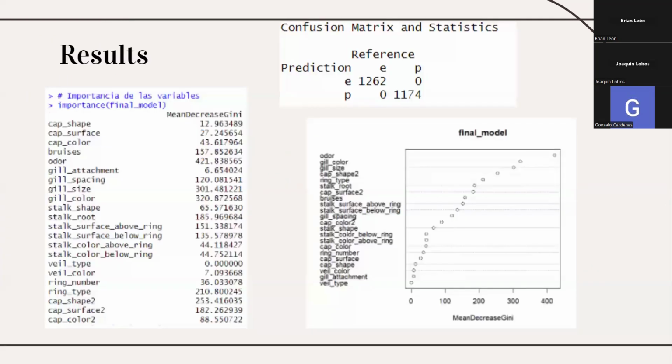These are the results that we obtained through the analysis. First, I wanted to talk about the confusion matrix. As you can tell, the model predicted the results perfectly, meaning that there were no false positives or false negatives.